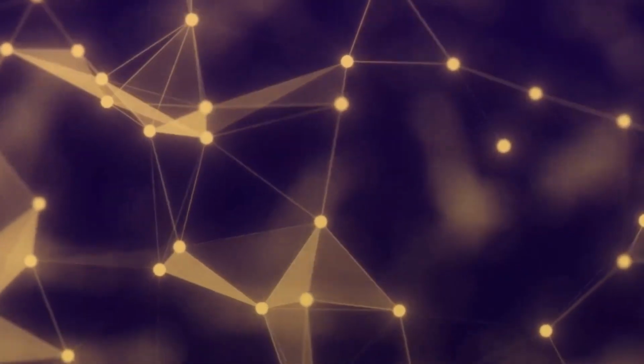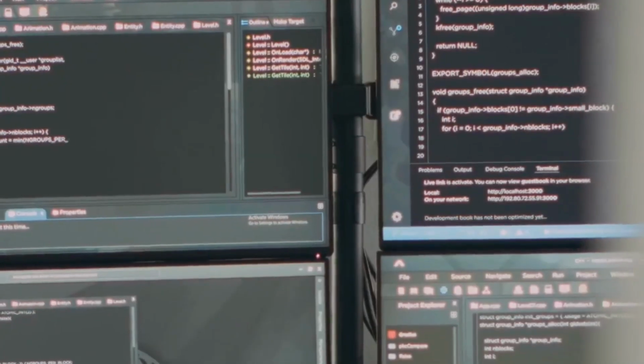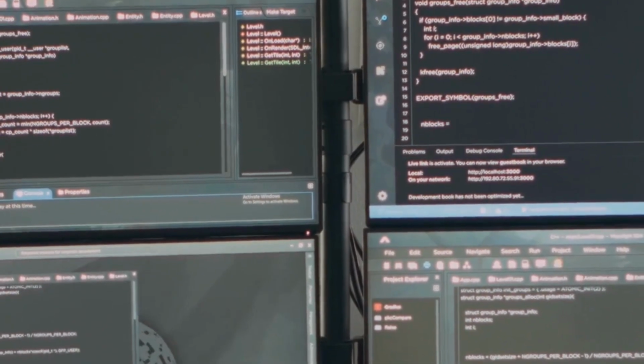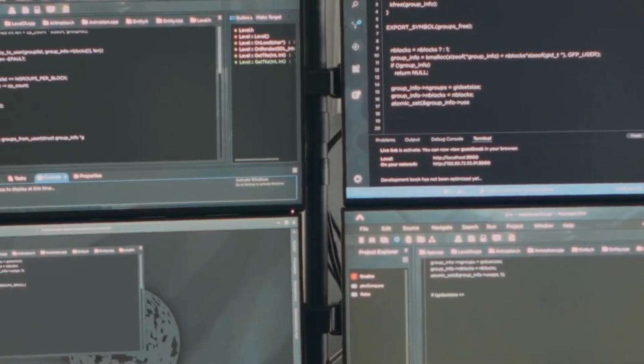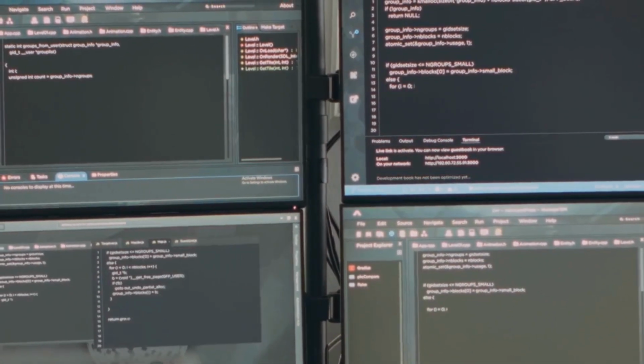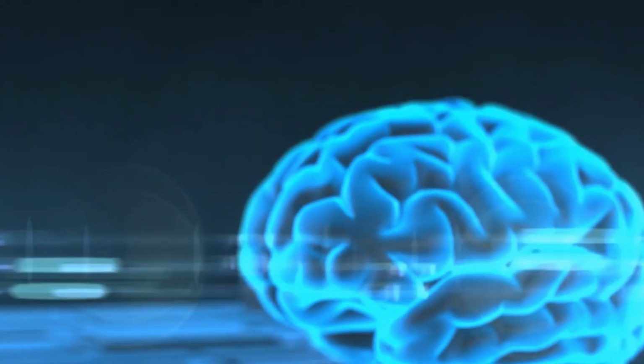Structure of an AI agent. The task of AI is to design an agent program which implements the agent function. The structure of an intelligent agent is a combination of architecture and agent program. It can be viewed as: Agent equals architecture plus agent program. Following are the main 3 terms involved in the structure of an AI agent. Architecture. Architecture is machinery that an AI agent executes on.